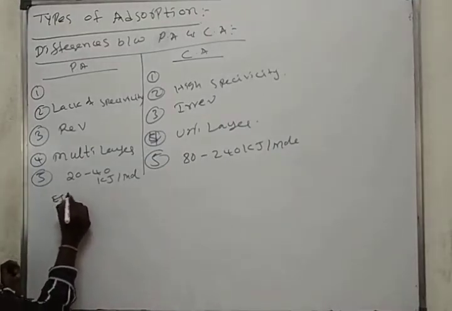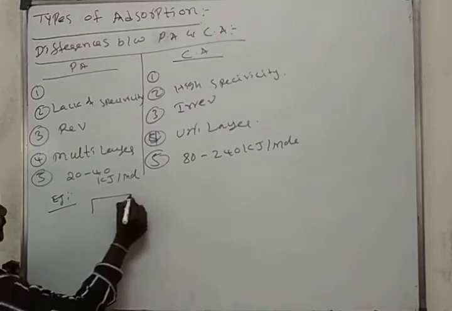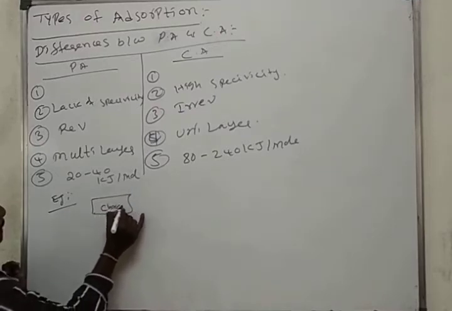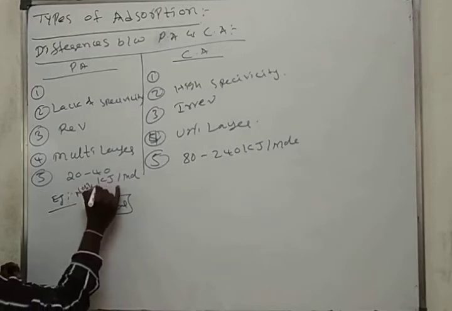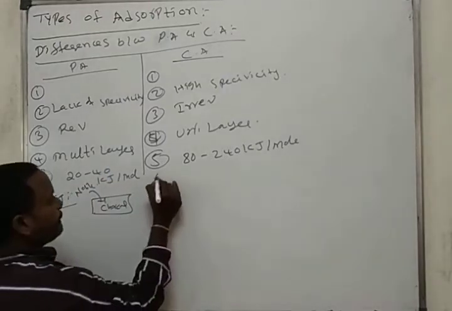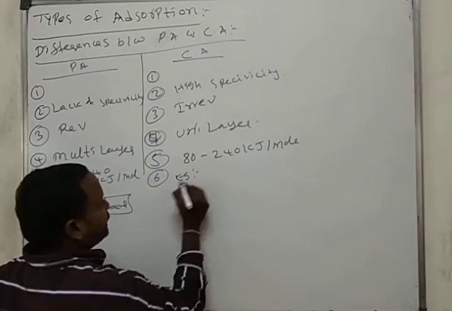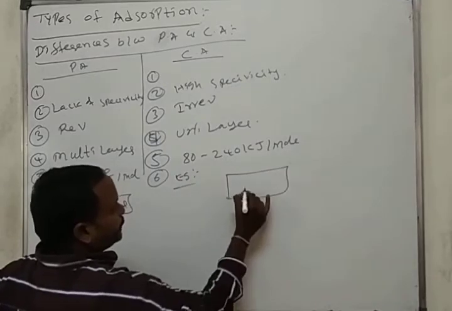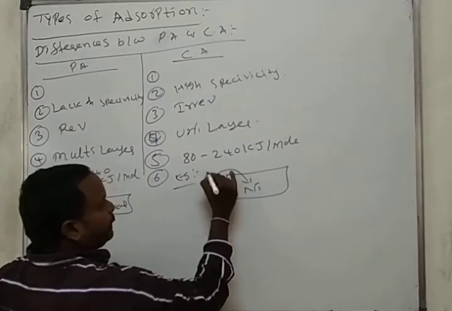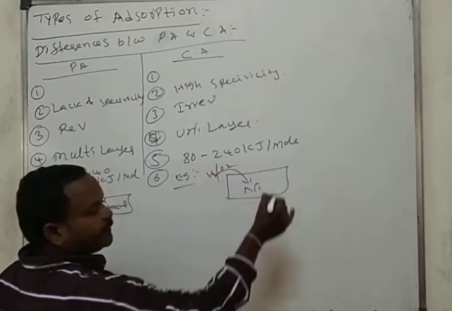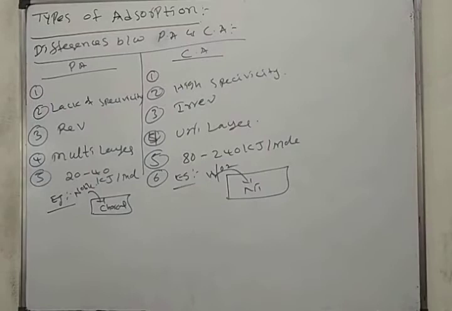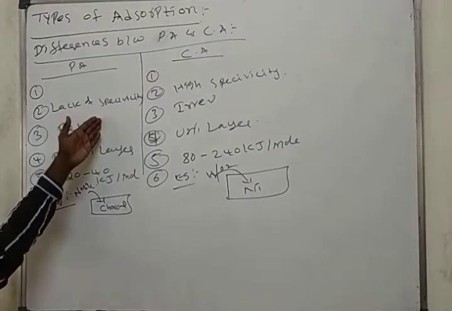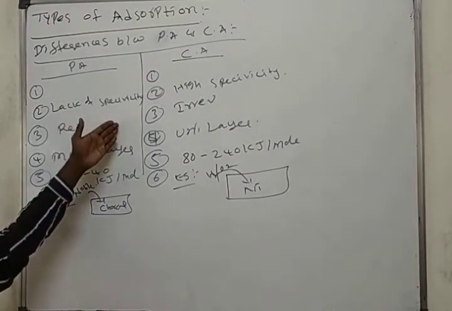Example for this, you take the charcoal and pass any gases. Here I am taking noble gases. Example for chemical, nickel. You take the nickel surface, pass the hydrogen or oxygen, having the chemical forces. Easily liquefiable gases are easily absorbed on the surface.